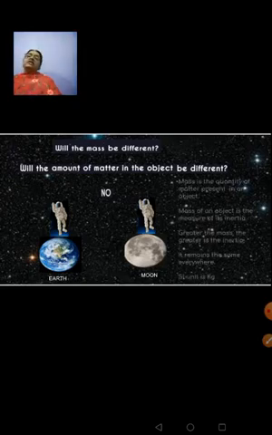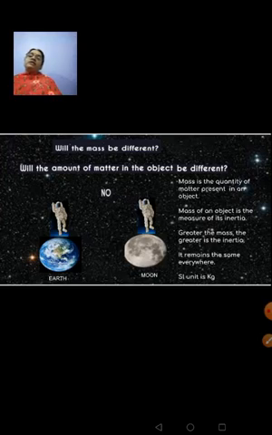So mass can be defined as the quantity of matter contained in an object, or in other words, mass of an object is the measure of its inertia. What is inertia? Tendency to resist change. We have learnt about inertia in detail in the previous chapter, force and laws of motion. Greater is the mass, greater will be the inertia.